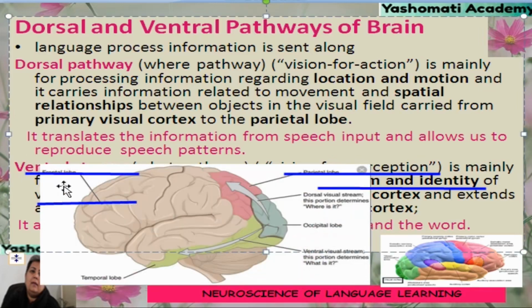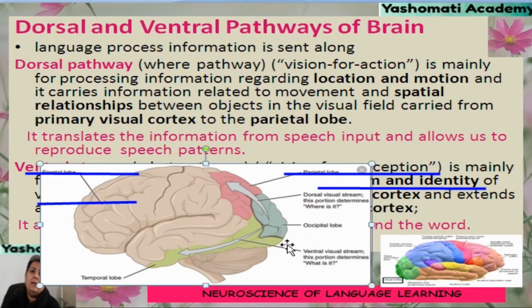This part of the brain, the occipital lobe, contains the primary visual cortex, and this area is the temporal lobe, which is lying just behind the ear. So, the ventral pathway is from the occipital lobe to the temporal lobe, and because it is on the ventral side of the brain, that is why it is called the ventral pathway.